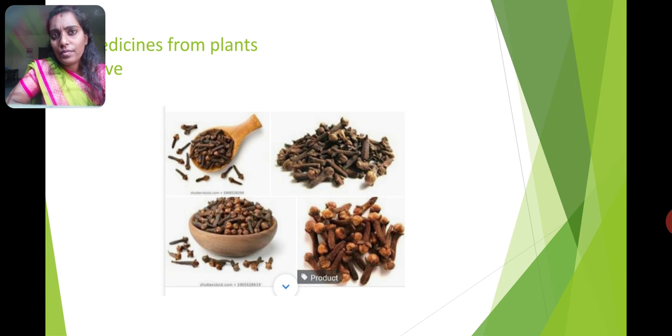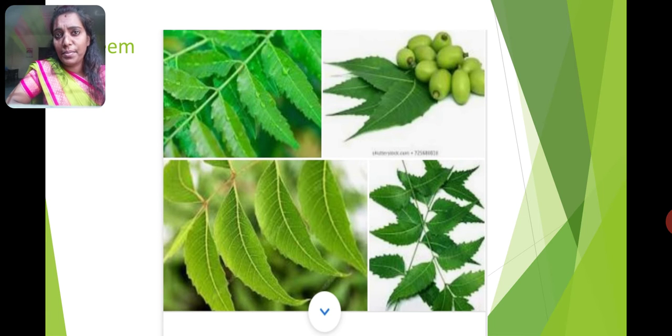And also neem. You all know this neem, isn't it? Some people have a habit, so they will dip these leaves in hot water and take a bath, because they believe it will be very healthy. And also we eat it in one particular festival, that is Yugadi, isn't it? We eat this neem leaf with jaggery in the Yugadi festival, isn't it? It is very healthy for our body. So we use this neem and clove as medicines.